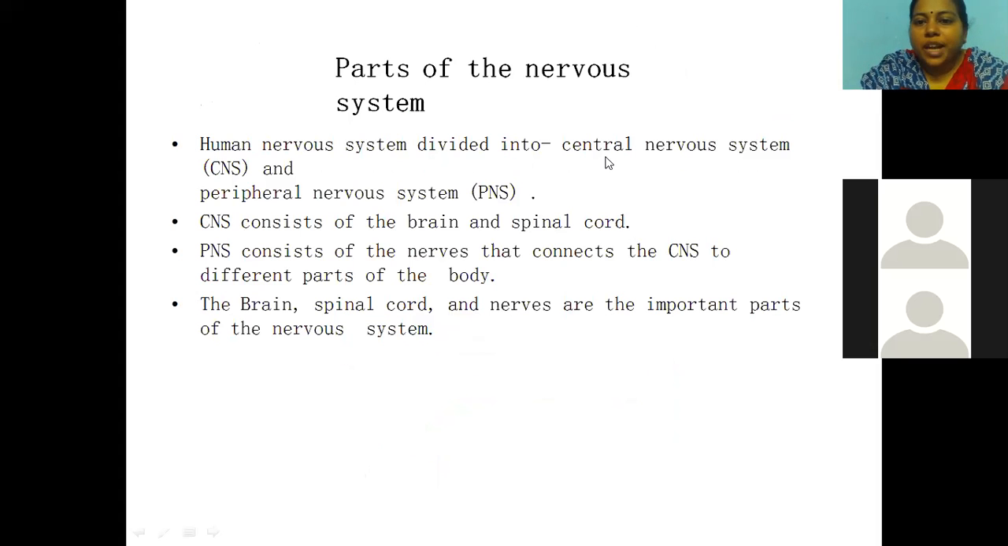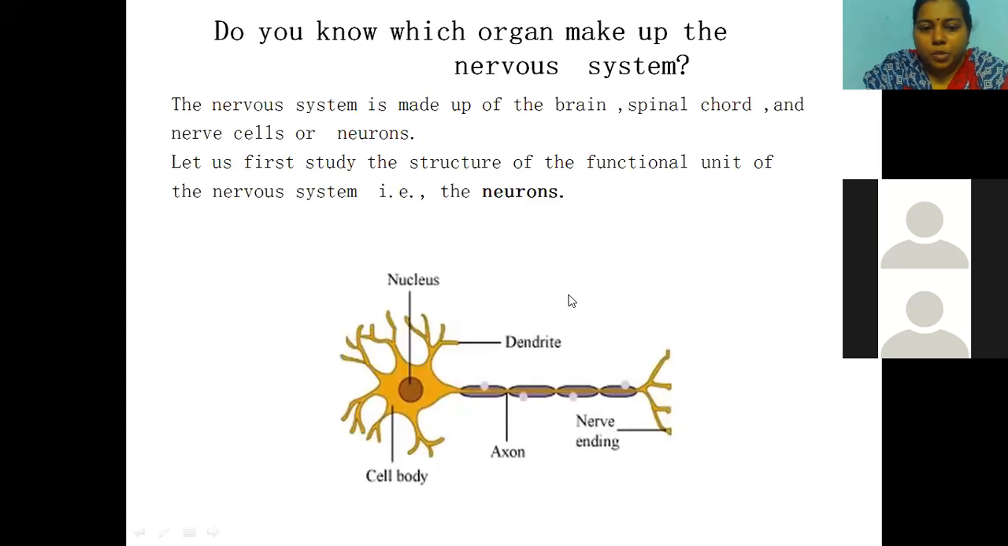The human nervous system is divided into the central nervous system and the peripheral nervous system. So let me explain about these parts, children. This part is called the cell body. The head portion of the neuron is called the cell body. This cell body consists of the nucleus, children. In this nucleus, the genetic material, everything, is present.